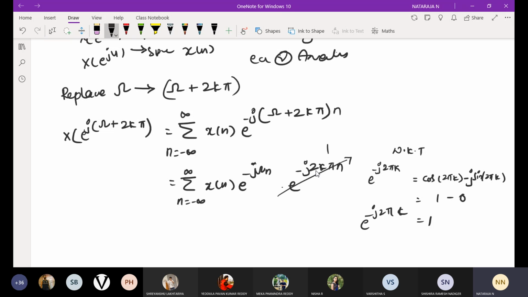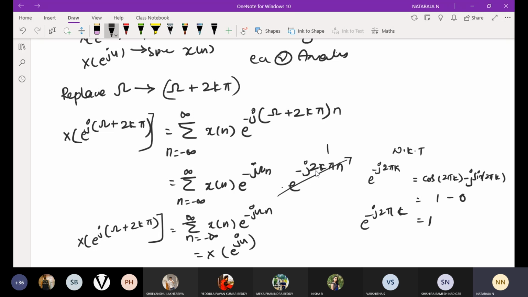So finally what you are going to get is X of e power j omega plus 2k pi is equal to summation n is equal to minus infinity to infinity x of n e power minus j omega n, that is equal to X of e power j omega.